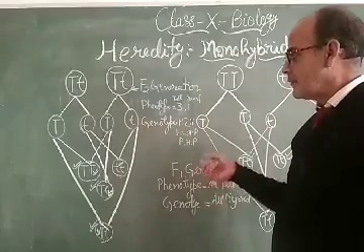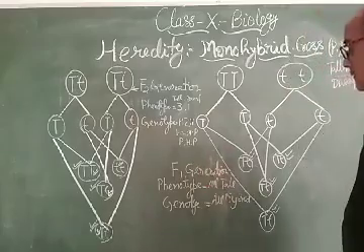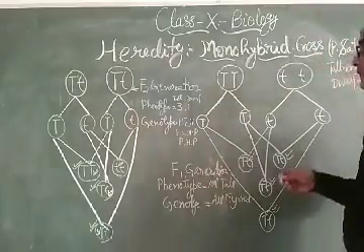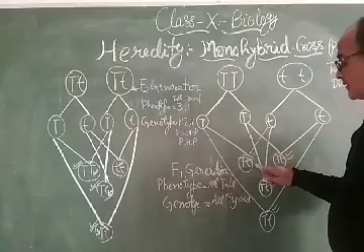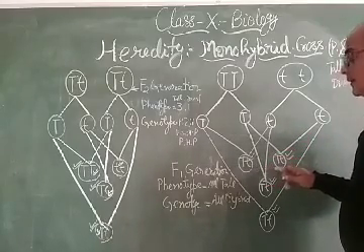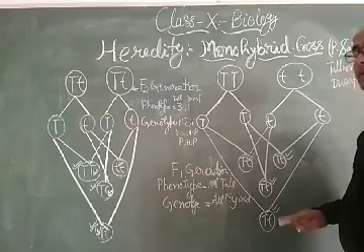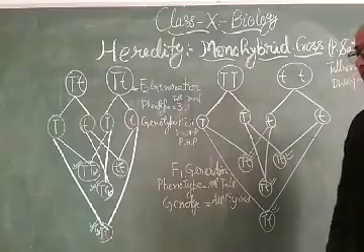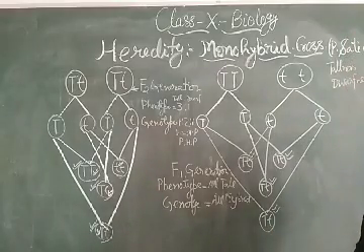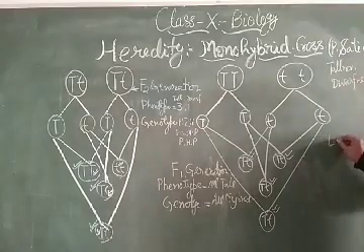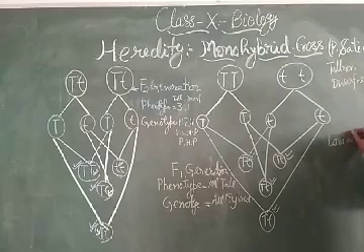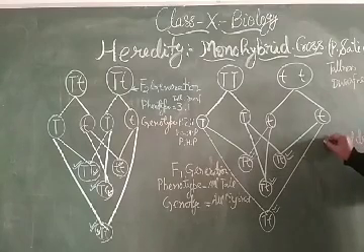The law of dominance says that in F1 generation only the dominant character will be expressed and the recessive character will not be expressed. This is the law of dominance, number 1.